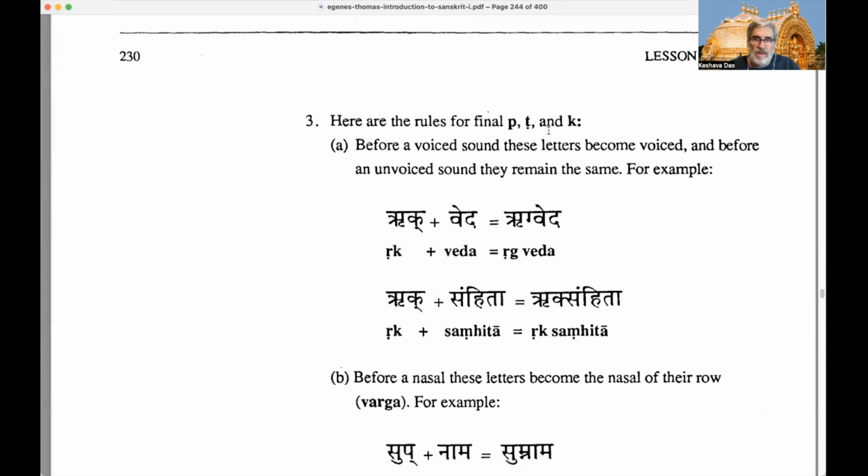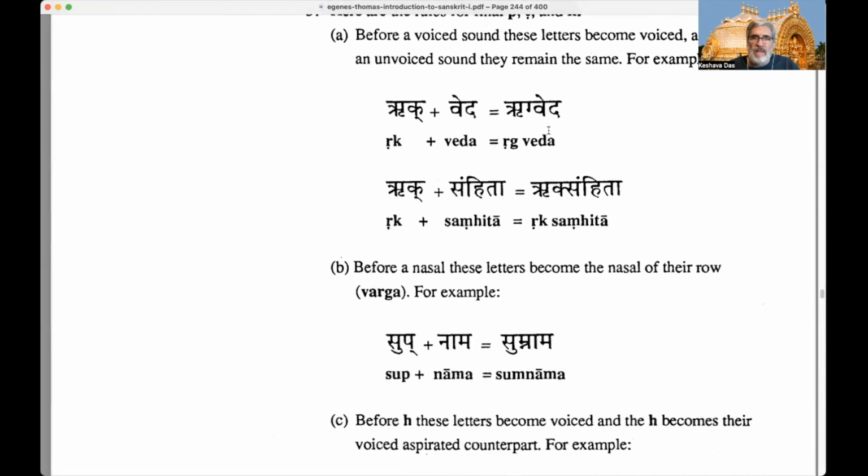That makes sense. Okay. So now here are some examples. So we have Rik, which is a mantra from the Veda, especially from the Rig Veda. Rik plus Veda. So Rik before V, a semivowel, which is also considered soft or voiced.